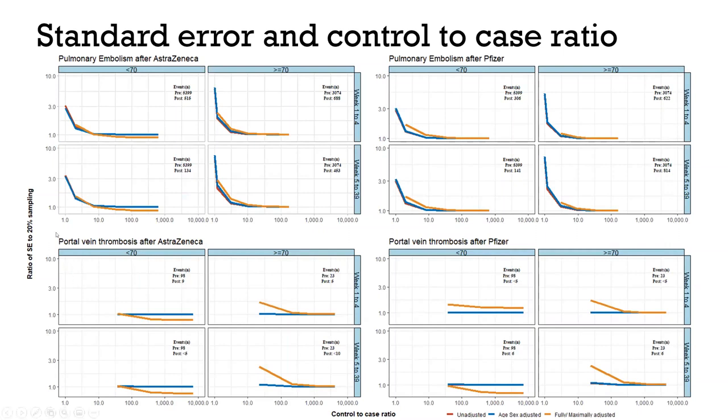And we plotted the ratio of standard error to the standard error of 20% sampling. And on the x-axis is the control to case ratio. Here, the upper panels represent the effect on the common outcome, whereas the lower panels represent the results of analysis done for the rare outcome. Here we can see as the control to case ratio goes from 1 to 10, the standard error improves, and there is hardly any improvement in standard error after the control to case ratio goes above 10.